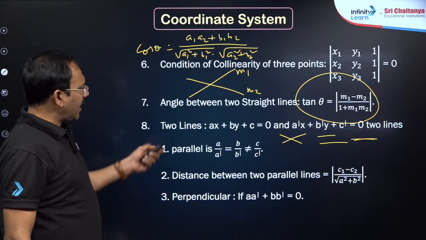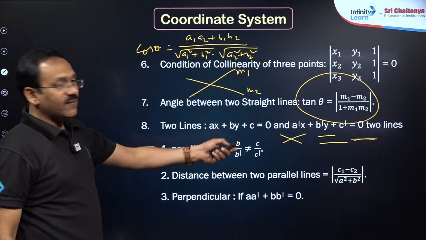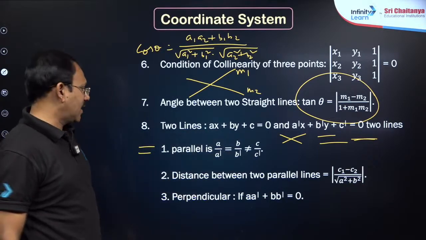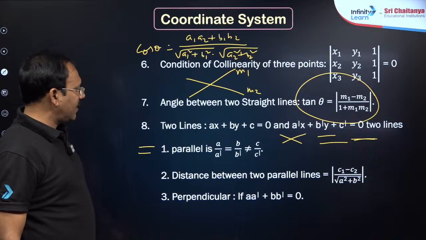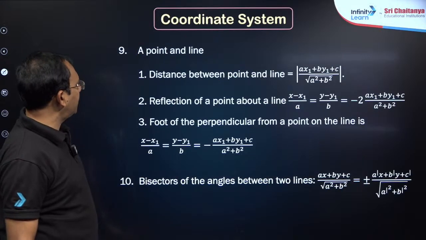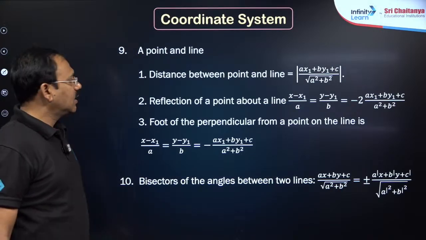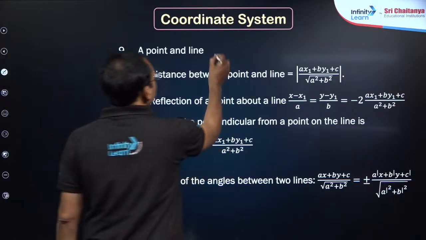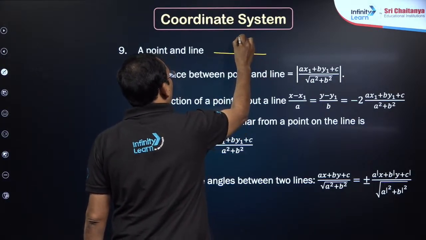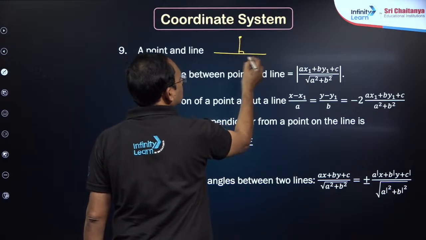So a1 by a1 is equal to b by b1 is equal to c by c1, they are coincident lines. Okay, fine. So before that, my dear friends, here the points are simple. We shall start here, dear students. How to find the distance from a point to a line is a very important one. Point to a line, distance is nothing but